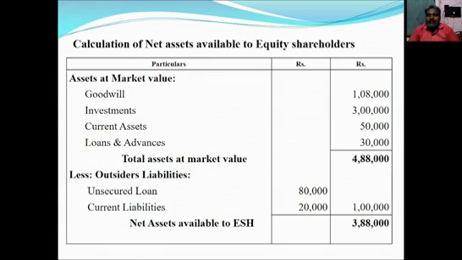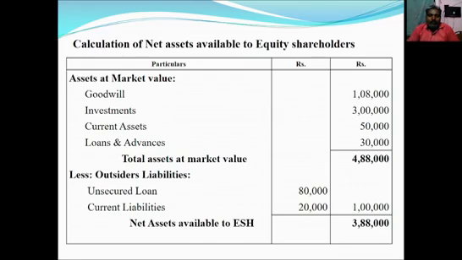Loans and advances 30,000. We should omit the miscellaneous expenditure. Miscellaneous expenditure comes under the category of losses. It may be preliminary expenses, discount or commission on issue of shares and debentures, formation expenses, likewise. So you should leave it. So 4,88,000 is the total assets at market value.